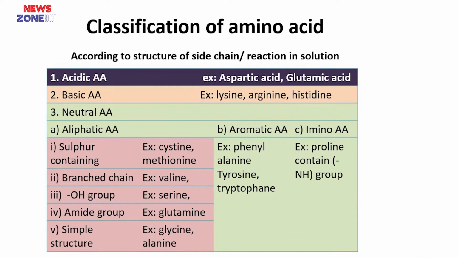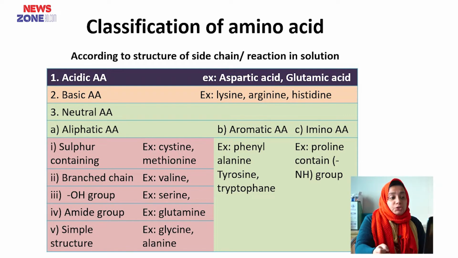According to the structure of the side chain, amino acids can be classified into three groups: acidic amino acid, basic amino acid and neutral amino acid. Examples of acidic amino acids are aspartic acid and glutamic acid. Examples of basic amino acids are lysine, arginine and histidine. Neutral amino acids can be classified into aliphatic, aromatic and imino amino acids. Aliphatic amino acids are also classified into sulfur containing, branched chain, hydroxyl group, amide group and simple structure.